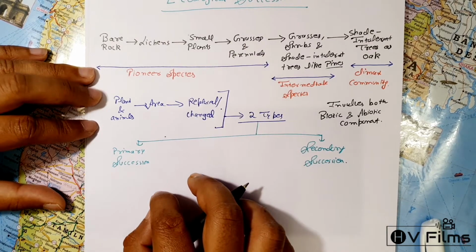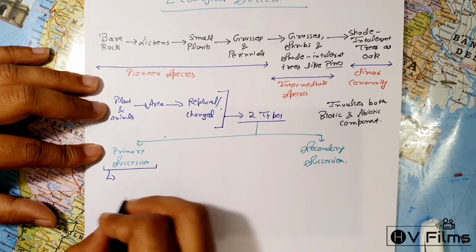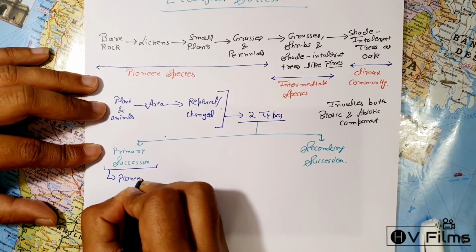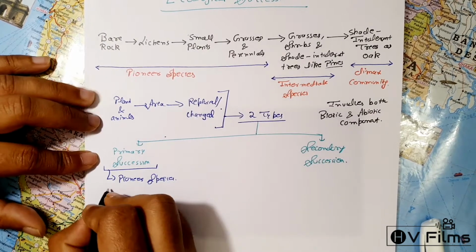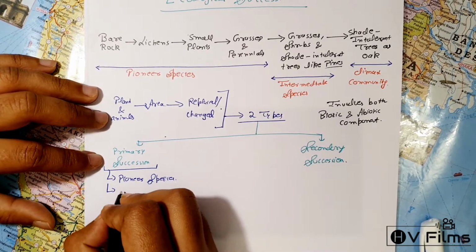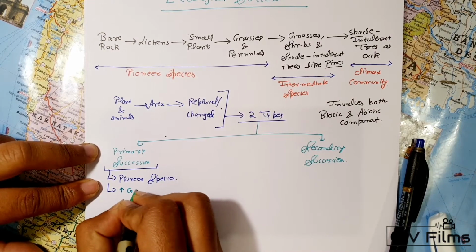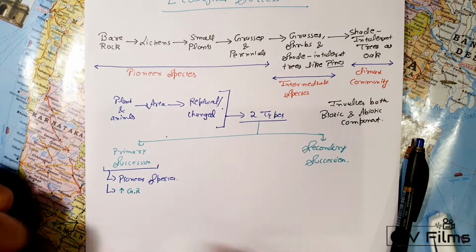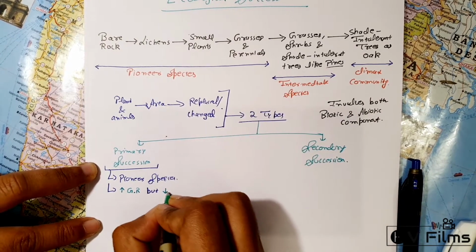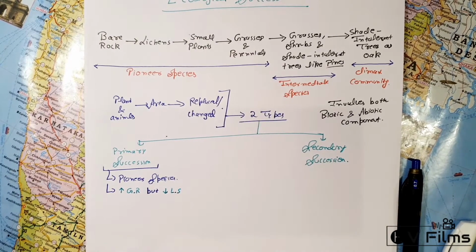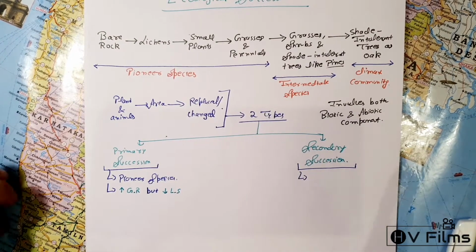Here the pioneer species invade first, and they show a high growth rate but a shorter lifespan. That's important.